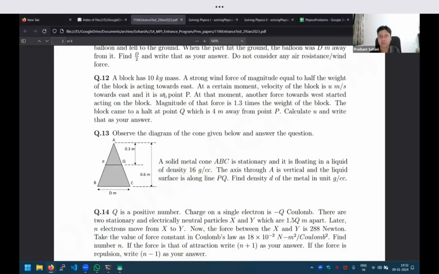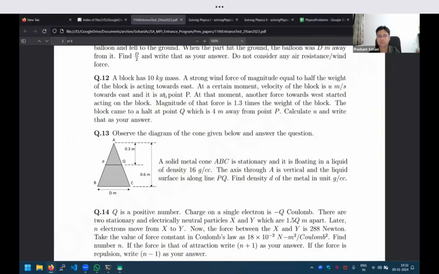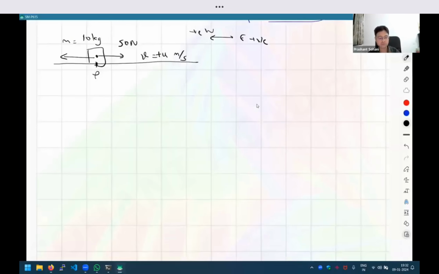Then at that moment, another force towards west started acting on the block. So at this moment, one more force is introduced at the same point, which is toward the west. We are given the magnitude of that force. Again, we did not know the value directly, but only that it is 1.3 times the weight. So we know that it is 1.3 times 100, which is 130 newtons. So we know all the forces acting on that object.